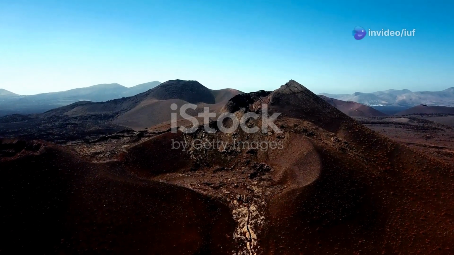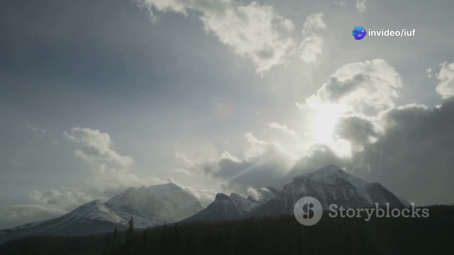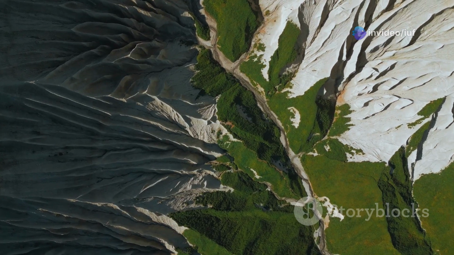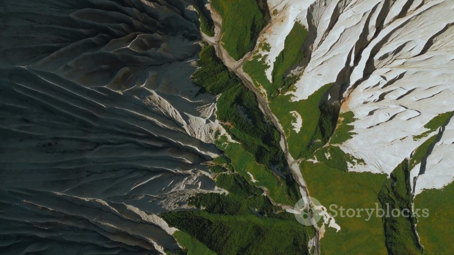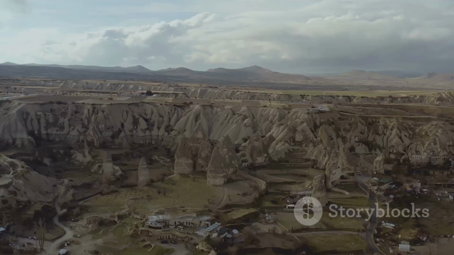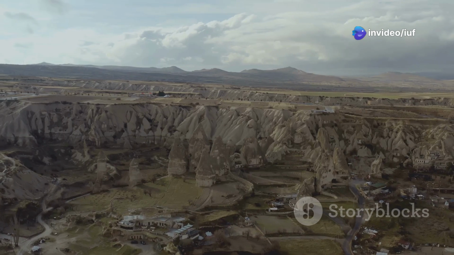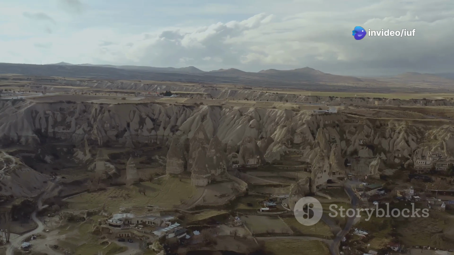Section 5. Mountains, volcanoes, and the breath of the Earth. The Earth's surface is sculpted by powerful forces. Tectonic plates collide, pushing up towering mountain ranges. Volcanoes erupt, spewing molten rock and ash into the atmosphere. These geological processes not only shape the landscape, but also profoundly influence our planet's climate.